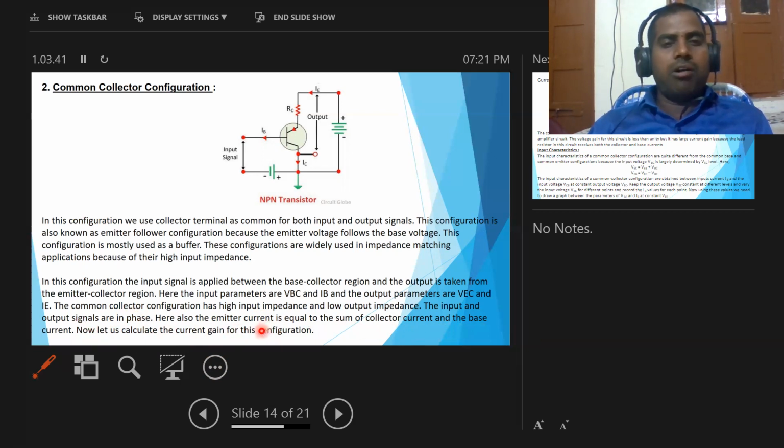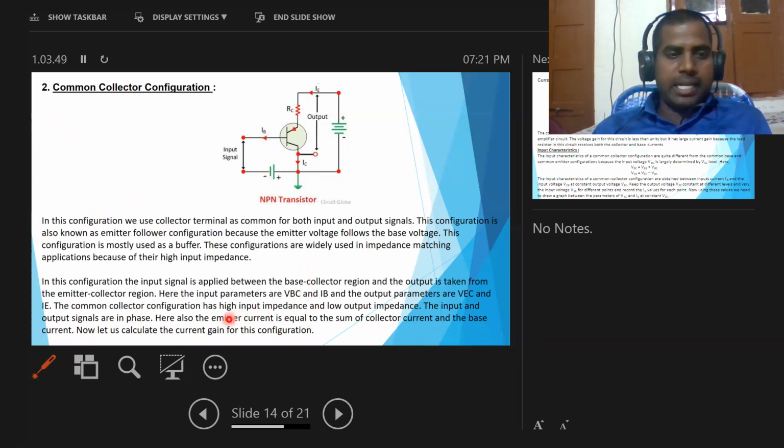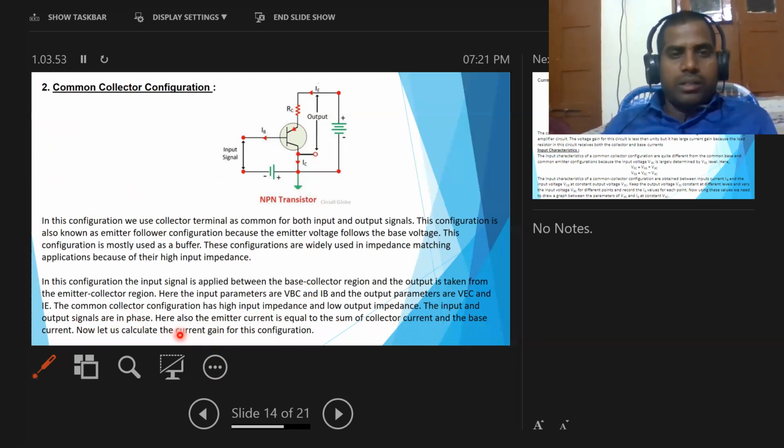Similarly, the collector current is equal to the sum of the base and emitter current. Okay, this is the circuit diagram for common collector configuration.